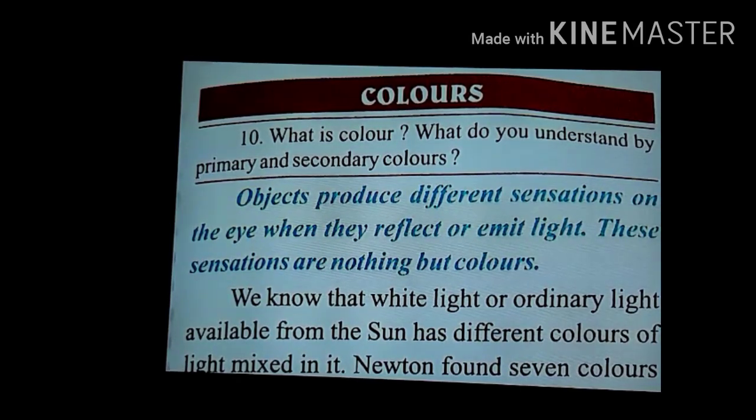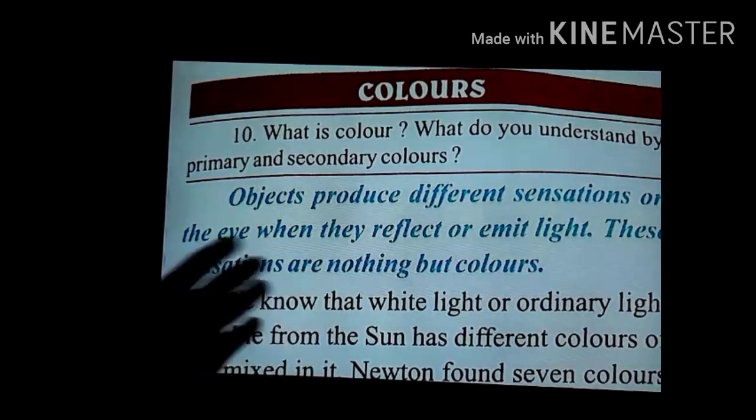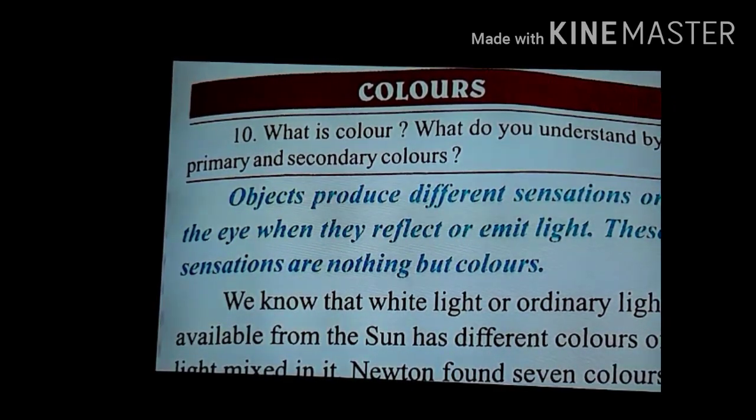Before understanding the definition, I am going to explain one concept which I had explained earlier in my previous videos. In those videos I had explained how we can see objects. When light falls on different objects and these objects reflect the light back, and the reflected light reaches our eyes, that time we see the objects.